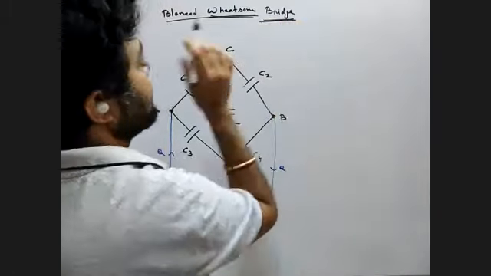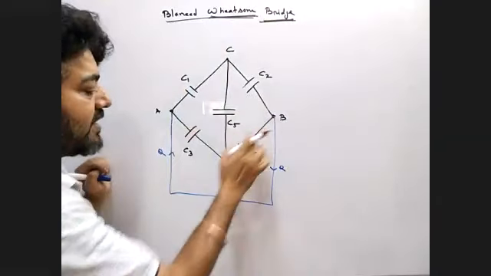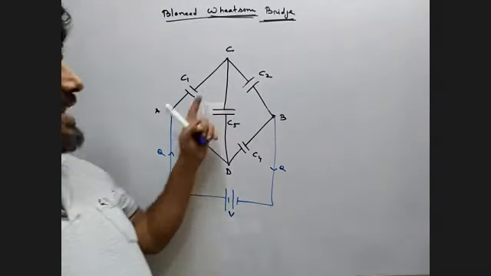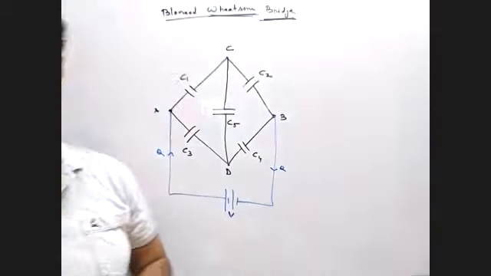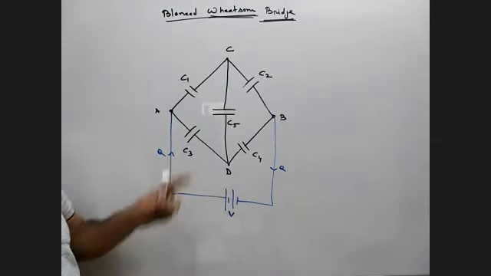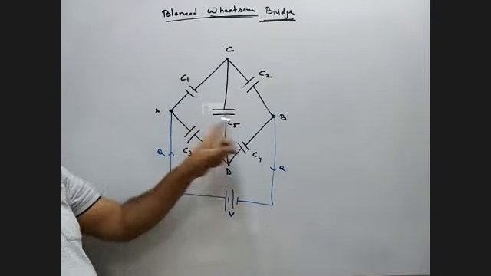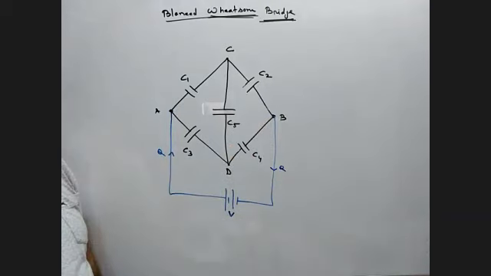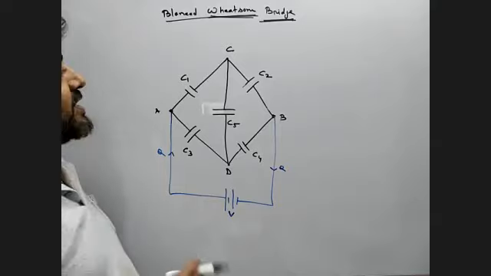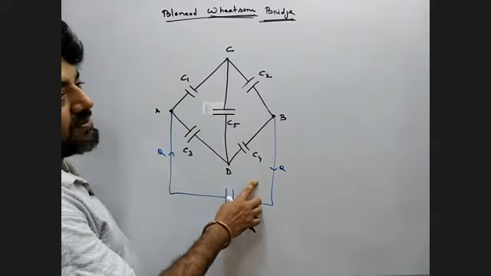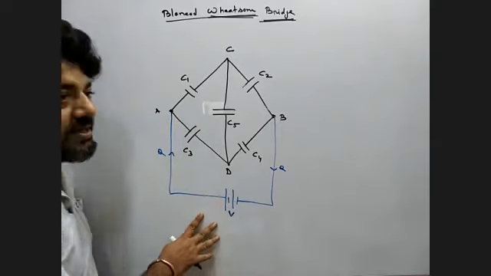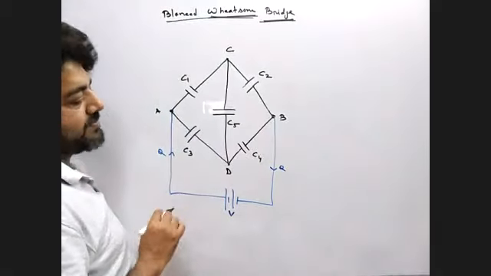If this capacitor is connected with the AB diagonal, then it is not a Wheatstone bridge. It is a Wheatstone bridge only when in one diagonal you can connect a battery and in the other one you have a capacitor.